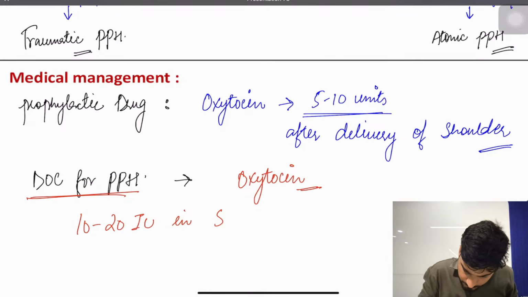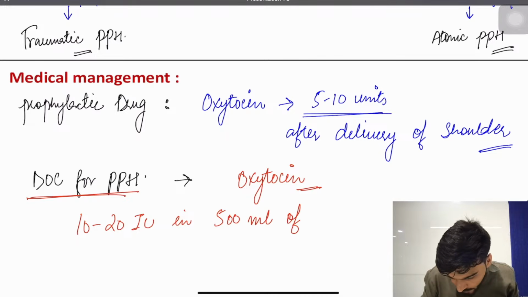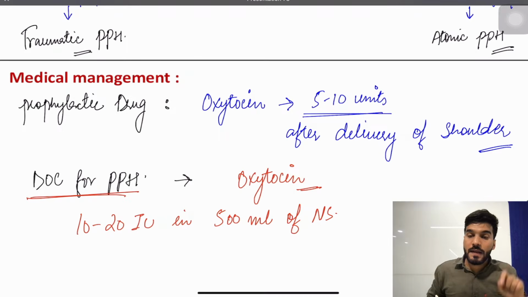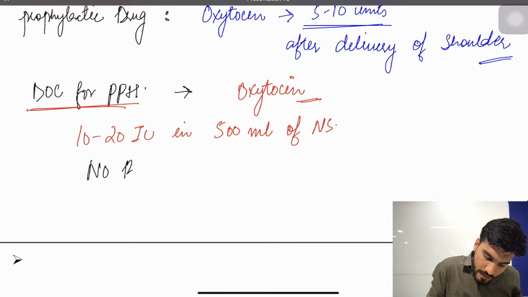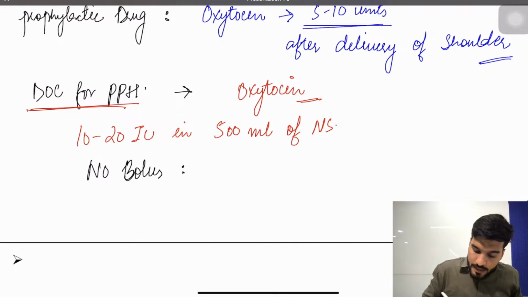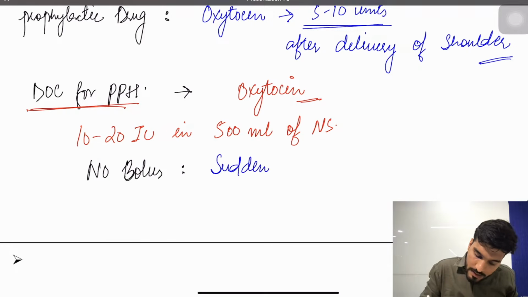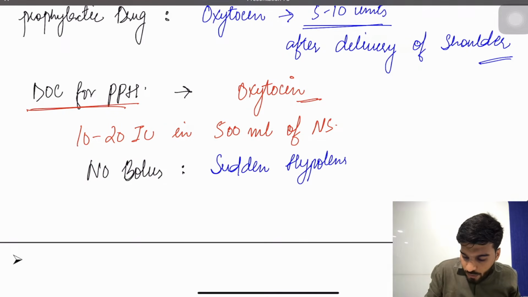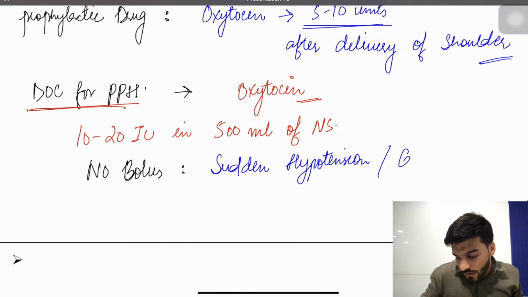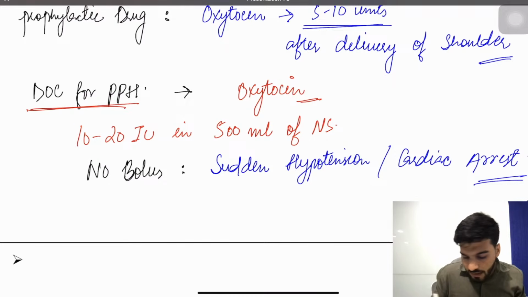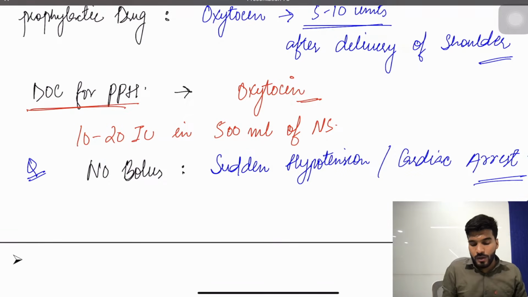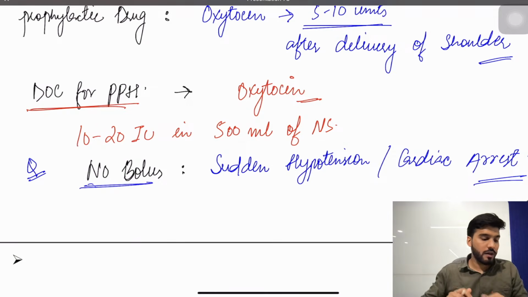Make sure you are giving this in 500 ml of NS. Never give bolus. Okay, no bolus, because the patient will have a complication after an IV bolus of oxytocin, and this has been a question asked. The answer is it can cause sudden hypotension or cardiac arrest. Is that clear? Remember, never give bolus oxytocin. This is a PYQ.